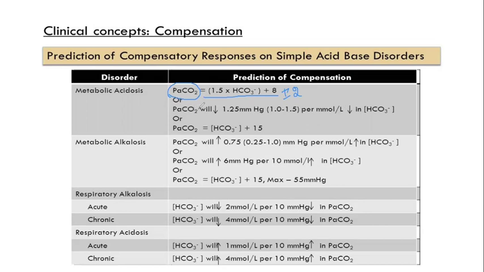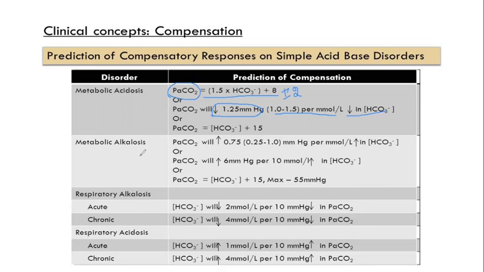Or else you can remember that in metabolic acidosis there will be a decrease in bicarbonate. So for every 1 millimole per liter decrease in bicarbonate, there will be a decrease of 1 mmHg of carbon dioxide. So this is the compensation in metabolic acidosis.